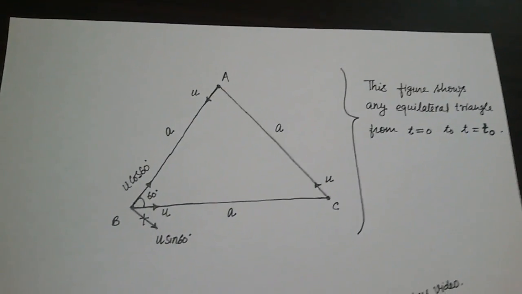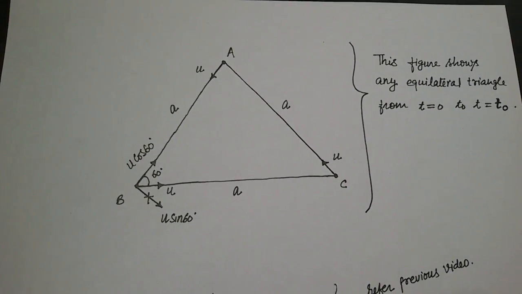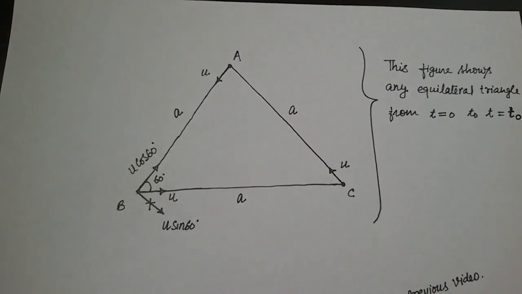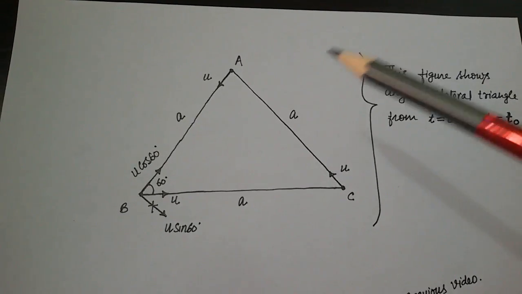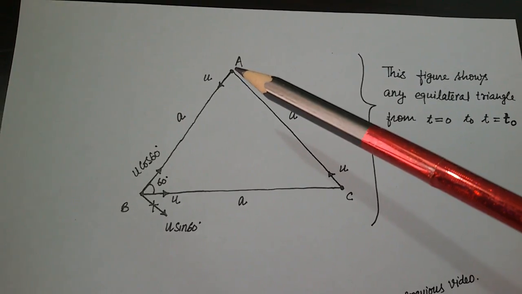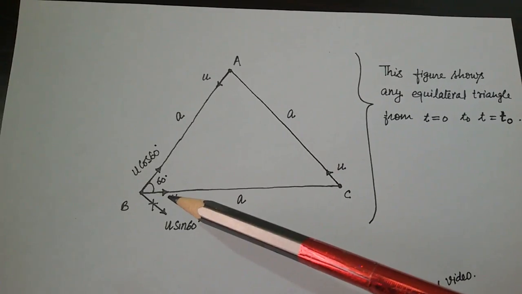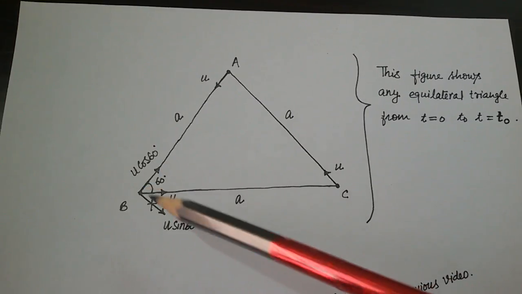In the second part, we need to find T0. Here concepts of the previous video are applicable, because we are going to apply speed of approach and speed of separation. Dear students, focus. See, at time t equal to 0, A moves like this and B moves like this. So the angle is 60. We can make components u cos 60 and u sin 60.